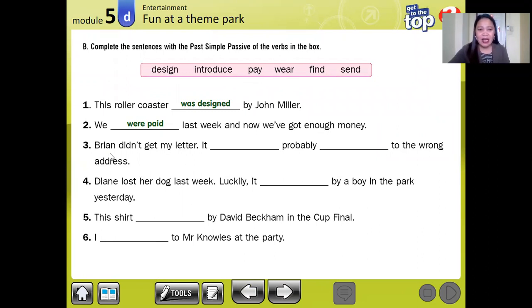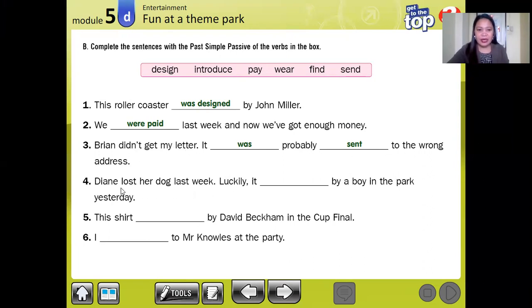Okay, next. Brian didn't get my letter. It blank, probably blank to the wrong address. So we have was sent. Send, past tense of send is sent. All right, the past tense of send is sent. So we use was because Brian is talking about a letter, one letter.